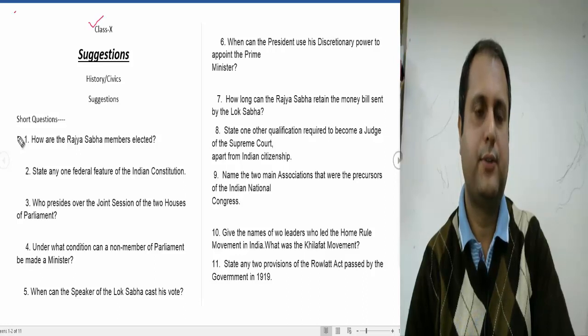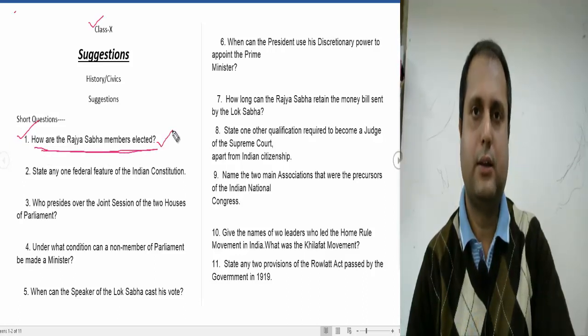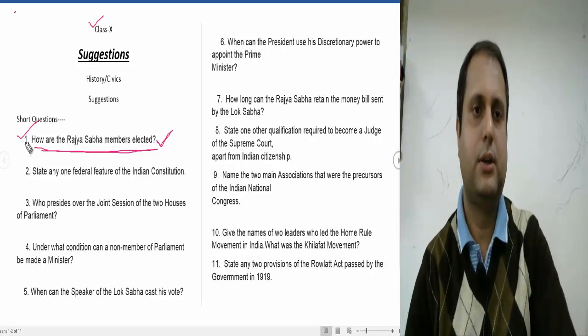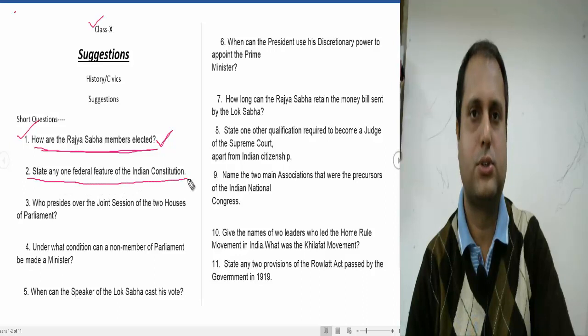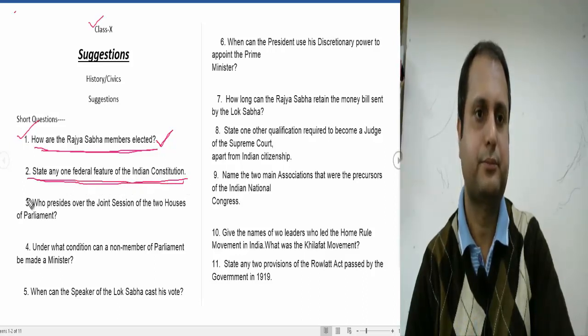So here is the question. The first question is, how are the Rajya Sabha members elected? Here it follows the indirect election. All these questions are objective type questions, for 1 or 2 marks. The second one: state any one federal feature of the Indian Constitution. Any one federal feature you have to highlight as the answer.